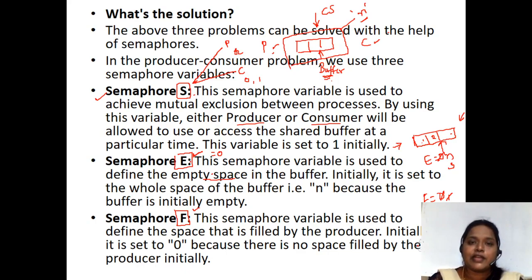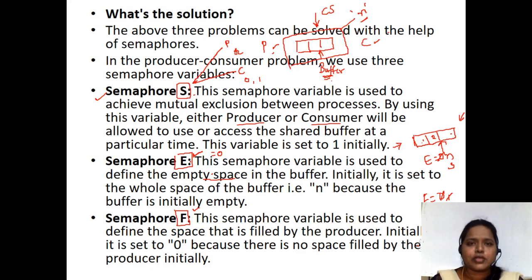Let me tell you again, we are making use of 3 semaphore variables. Semaphore S is given the responsibility of making only the producer or the consumer be in the critical section. Either one should be in the critical section. E indicates the number of empty slots in the buffer.